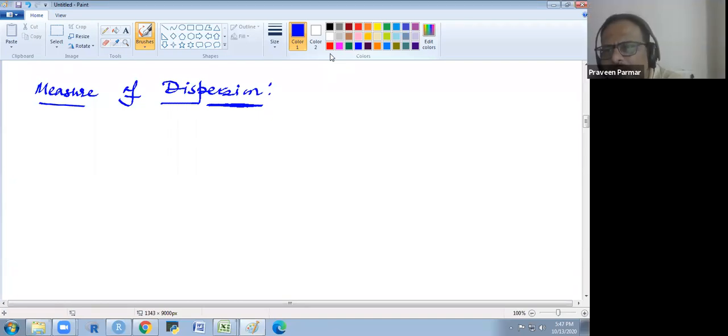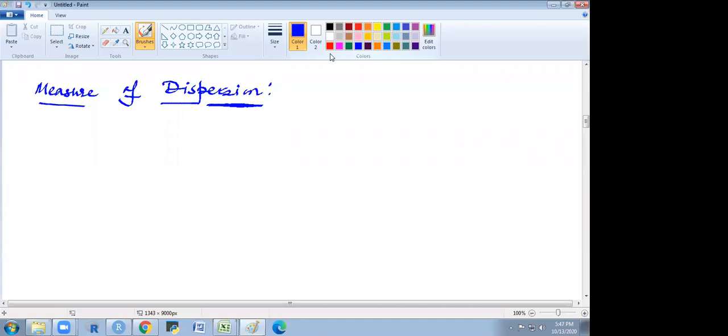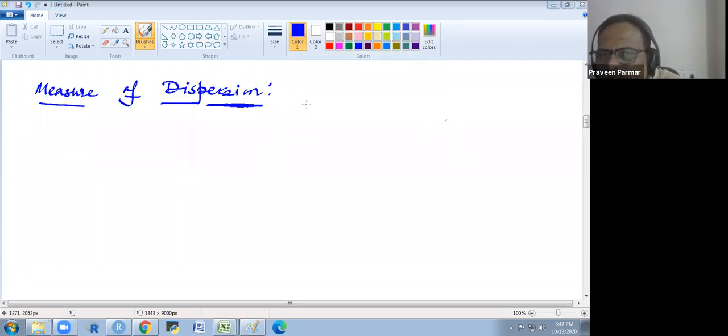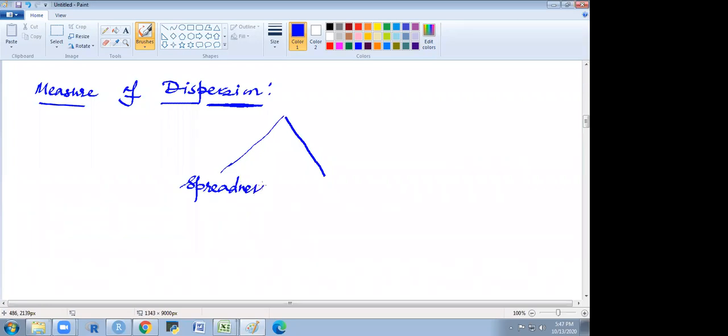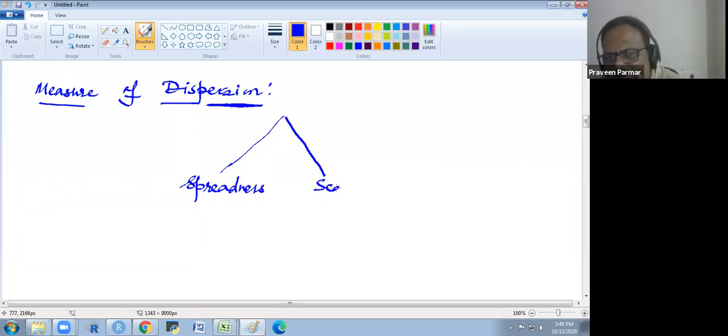Measure of spread, correct. Spreadness. Mugli, you are also correct: scatterness. Both things are correct. Dispersion has two things. One is the spreadness. Second is the scatterness.